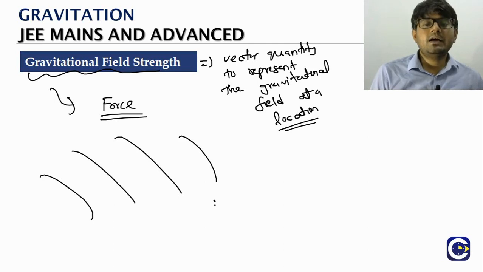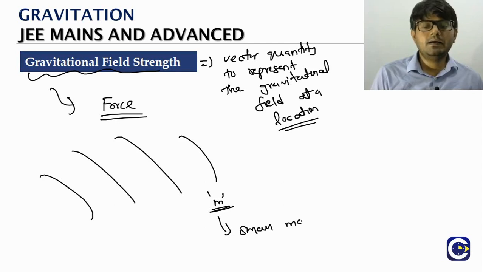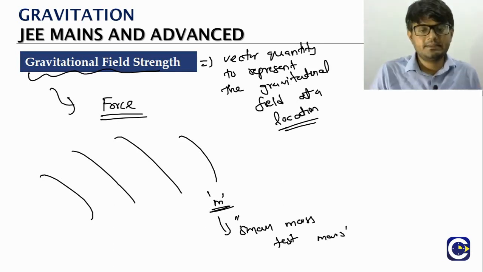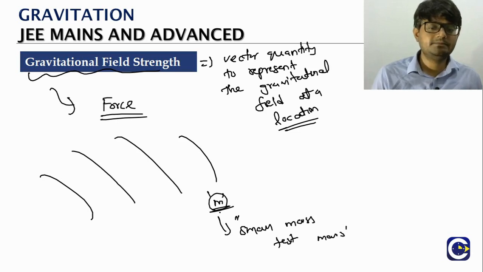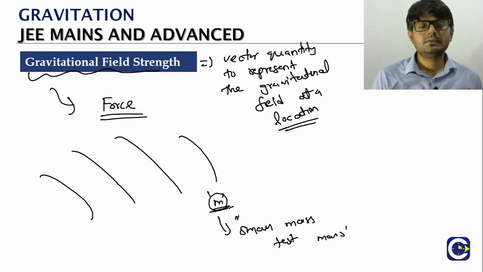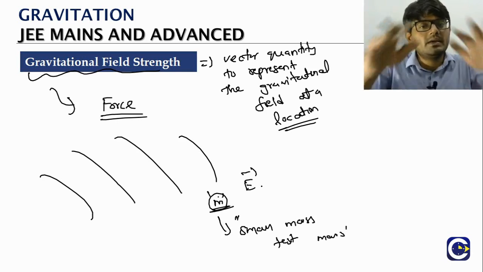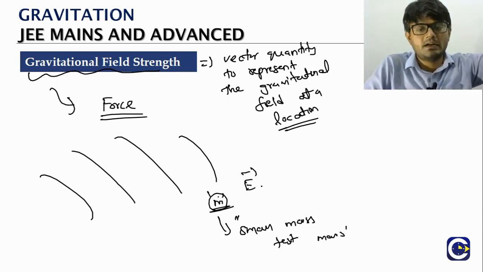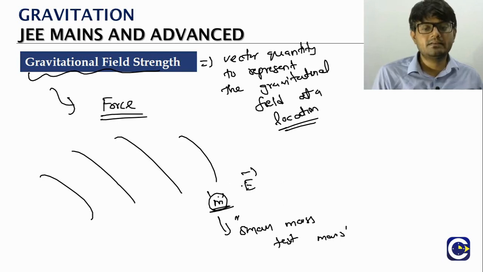Let us say we put a mass here. Usually we will use a small mass, which we can also call a test mass. The purpose is that it will not disturb whatever is there in the surroundings. Let's say we keep a test mass here. At this location there will already be a field because of the surrounding mass that is already present. Field means the field strength.